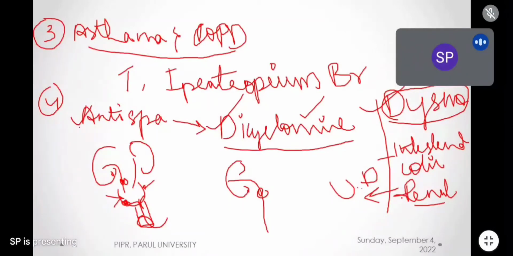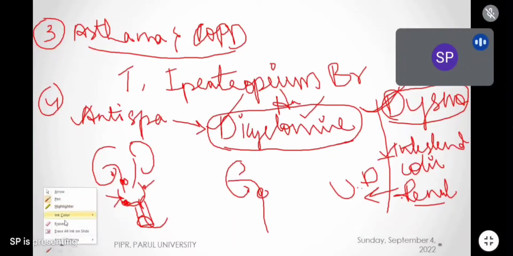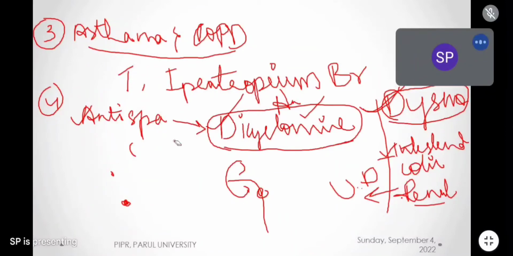In antispasmodics, we have dicyclomine. Dicyclomine is used particularly in dysmenorrhea. It is used in intestinal colic, and it is used in renal colic. In these three conditions, we usually use dicyclomine. Clear? And this dicyclomine is an anticholinergic drug. It is an atropine analog, or friend of atropine, or related to atropine. Clear? Now you see, we have some other anticholinergic drugs used in the hospitals.